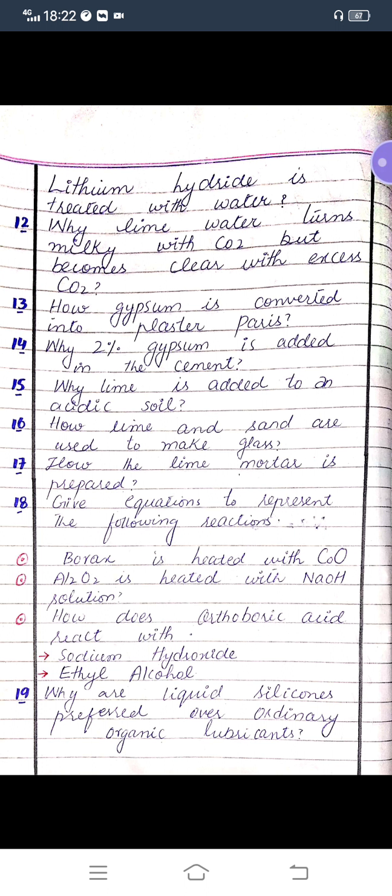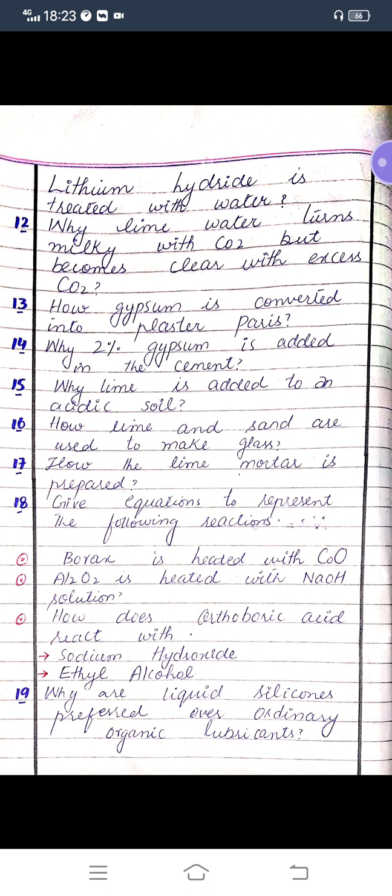First statement is borax is heated with the carbon oxides. Second statement is aluminium oxide is heated with the sodium hydroxide solution. Third statement is how does orthoboric acid react with sodium hydroxide and ethyl alcohol.